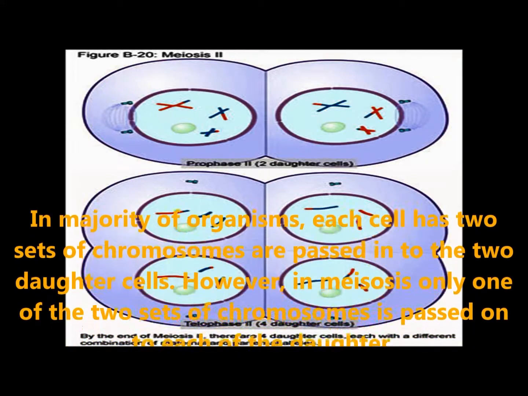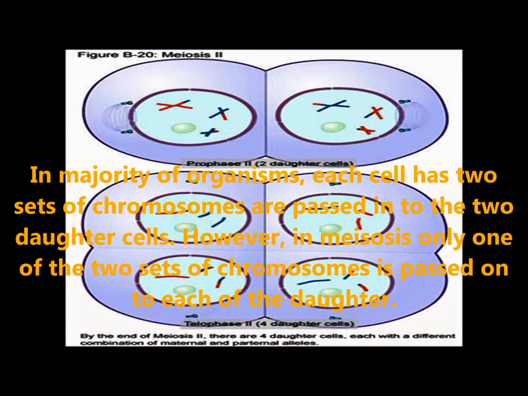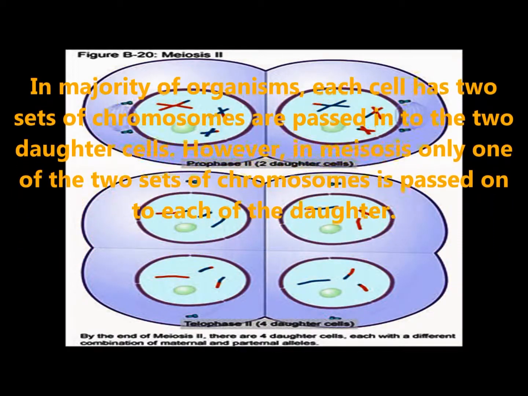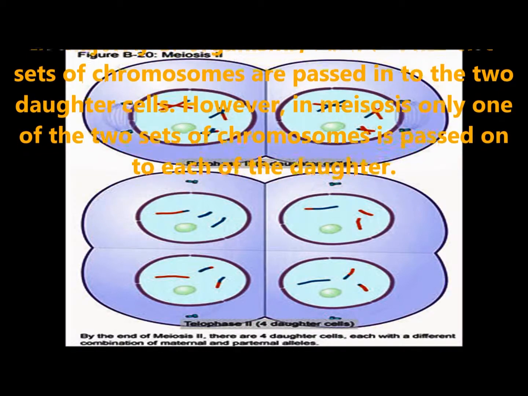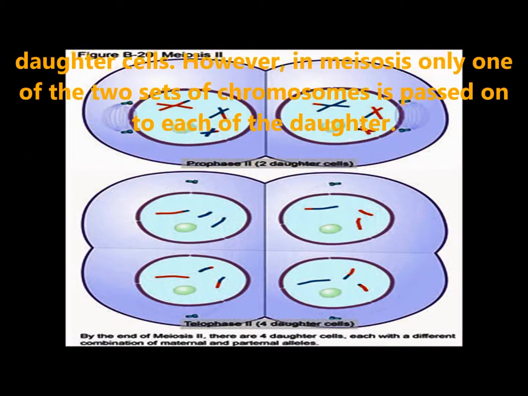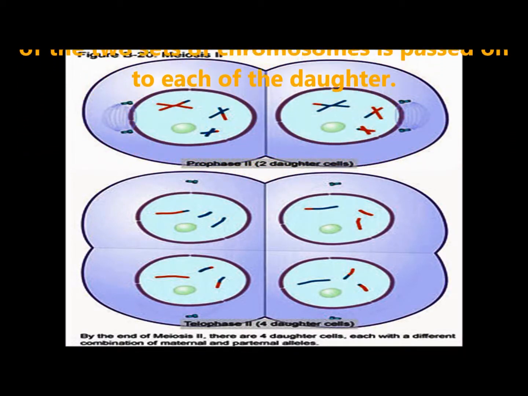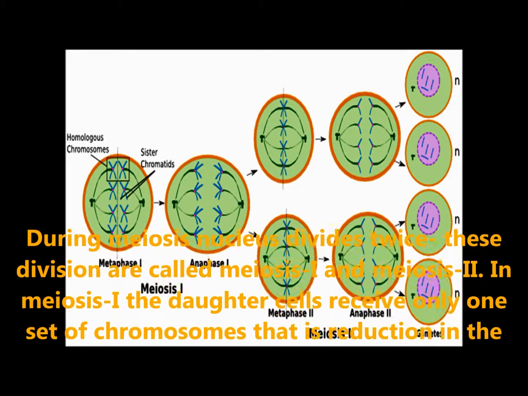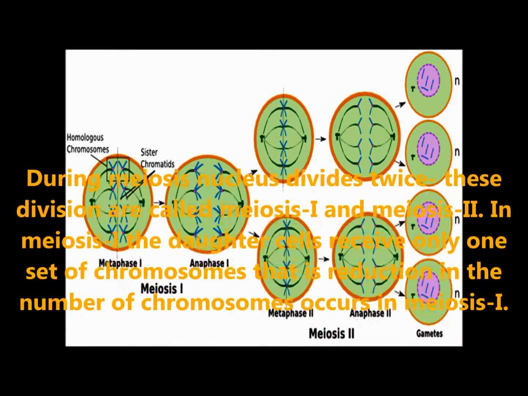In the majority of organisms, each cell has two sets of chromosomes, and these are passed into the two daughter cells. However, in meiosis, only one of these two sets of chromosomes is passed on to each daughter cell. During meiosis, the nucleus divides twice. These divisions are called meiosis I and meiosis II.